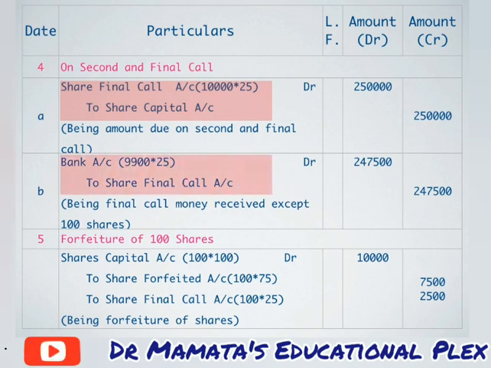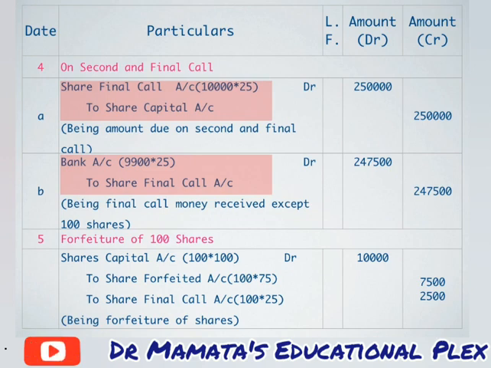Bank account debit to share final call account. Only 9,900 shares multiplied by 25 because 100 shares are in arrears. So amount will come to 2,47,500 rupees being final call money received except 100 shares. So here we can understand that we have received amount of 9,900 shares only and 100 shares are in arrears. So these are the 8 entries of our 4 installments.